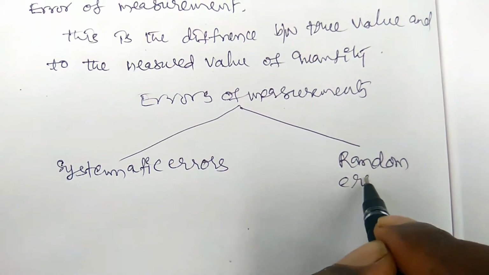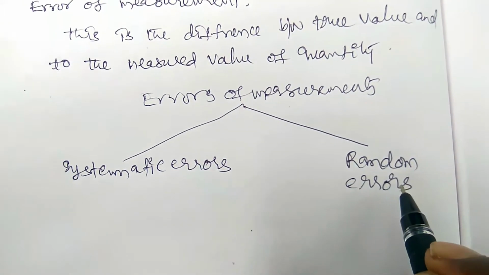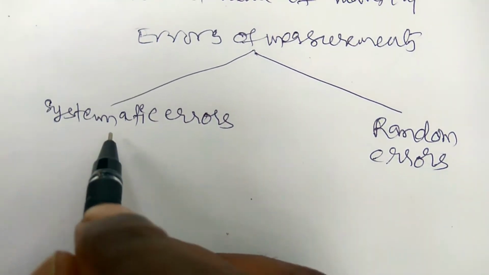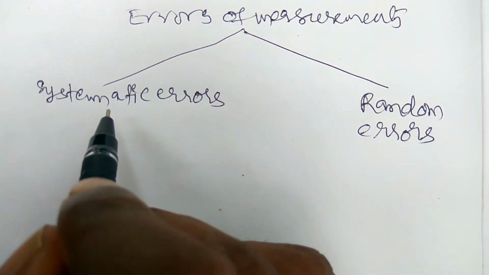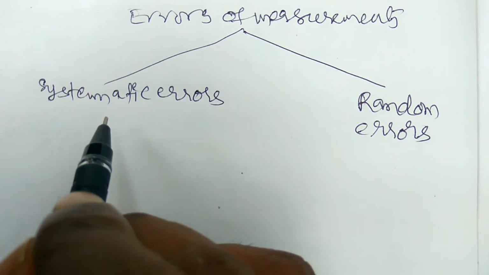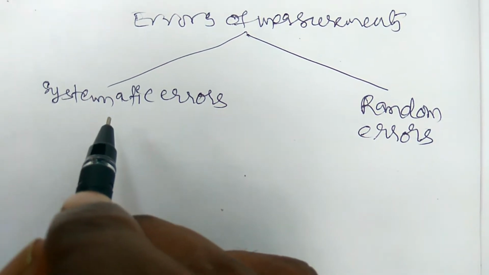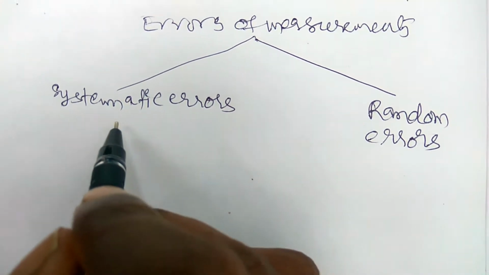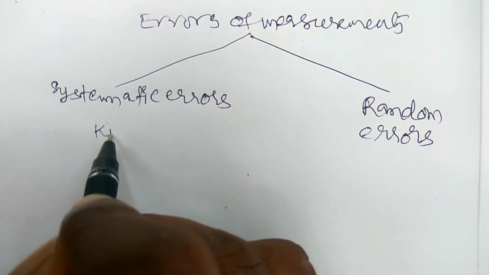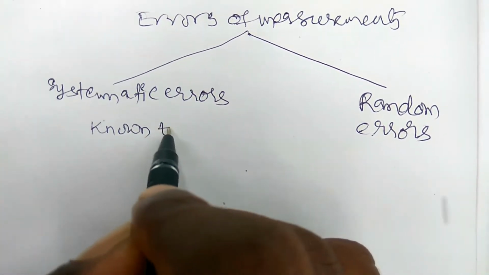Systematic errors, random errors. Here, systematic errors are those errors that tend to be in one direction. Either they are positive or negative in nature. So these systematic errors are known to us. They can be known to us.